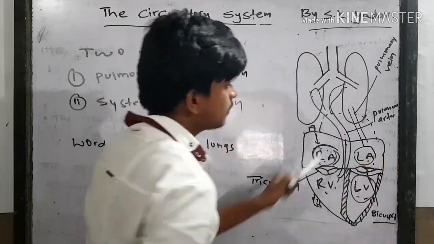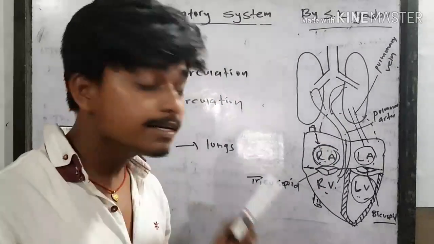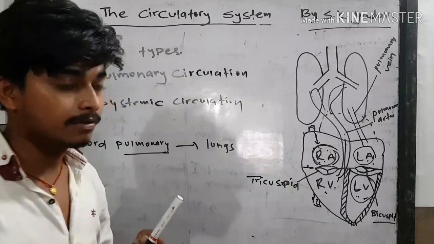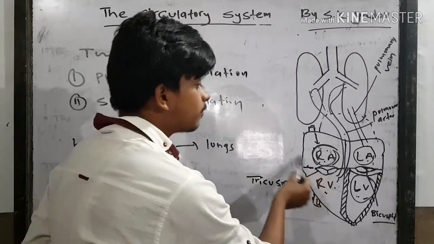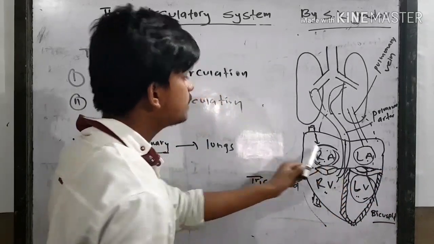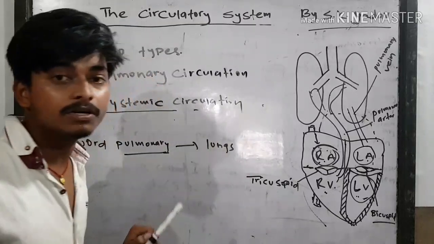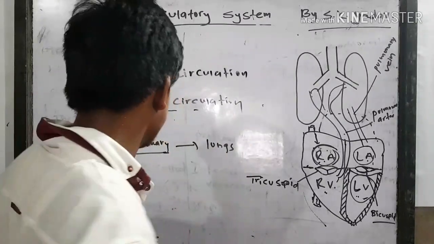And from the right ventricle to the lungs and again back to the left auricle, this is known as pulmonary circulation. So in pulmonary circulation there is involvement of lungs and heart, but in systemic circulation the blood is pumped from the heart and goes back to the heart. So there is no involvement of lungs. In systemic circulation there is no role of lungs.